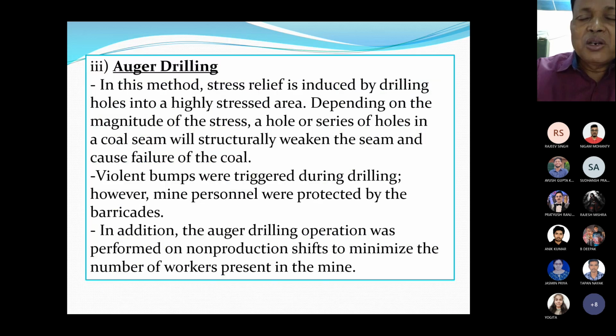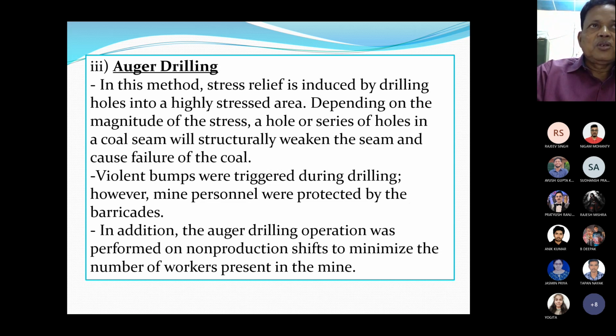Then auger drilling can also be used for controlling coal mine bumps. In this method, stress relief is induced by drilling holes into a highly stressed area. Depending on the magnitude of the stress, a hole or series of holes in a coal seam will structurally weaken the seam and cause failure of the coal.